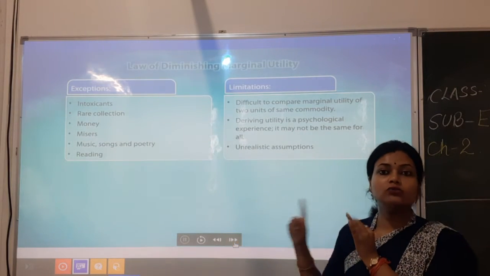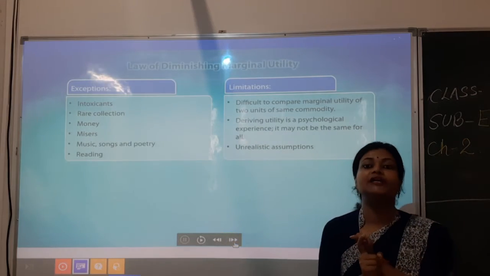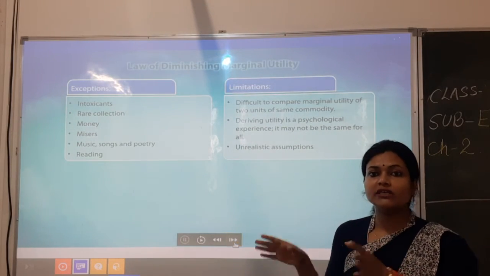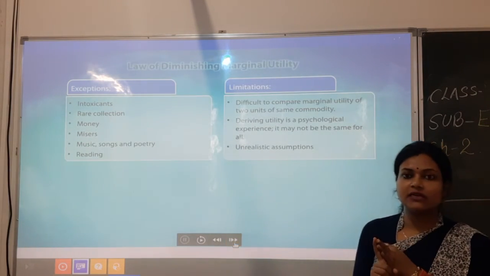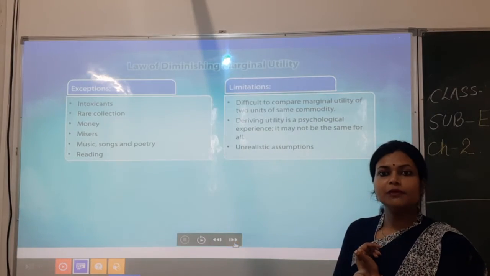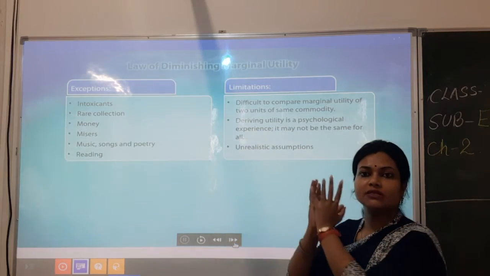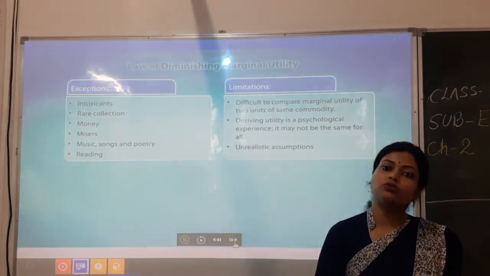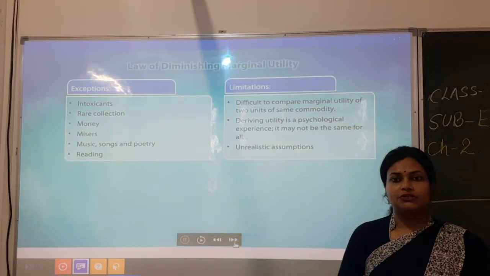Then you have to mention the schedule and the graph, and you have to create them by yourself. It is not given in your question. You have to give the schedule as well as the graph. Afterwards you will give the exceptions and the limitations, then only is the whole theory's concept given and clear, and then only will you get the full marks. So in economics, these sorts of things are required to be mentioned.